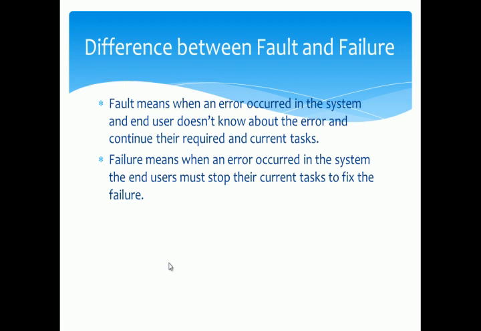And the last thing is the difference between fault and failure. So a fault means when an error occurs in the system and the end user does not know about the error and continues their required and current tasks. While a failure means when an error occurs in the system and the end user must stop their current task to fix the failure.